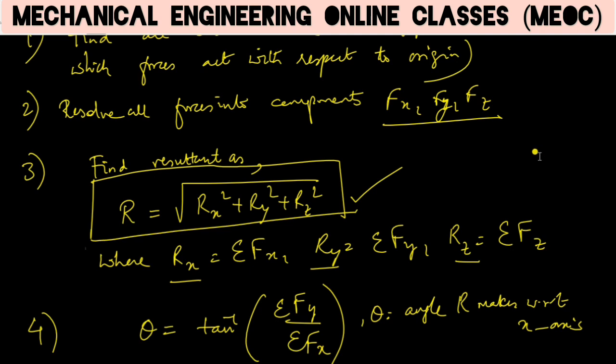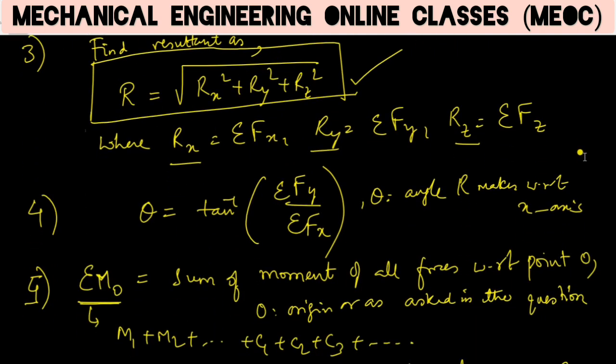Now, in case of a general force system, the resultant need not always be horizontal or vertical. It need not be along one axis. So we can find the angle produced by it as theta is equal to tan inverse of sigma Fy by sigma Fx. So here we will get the angle the resultant makes with respect to the x-axis.